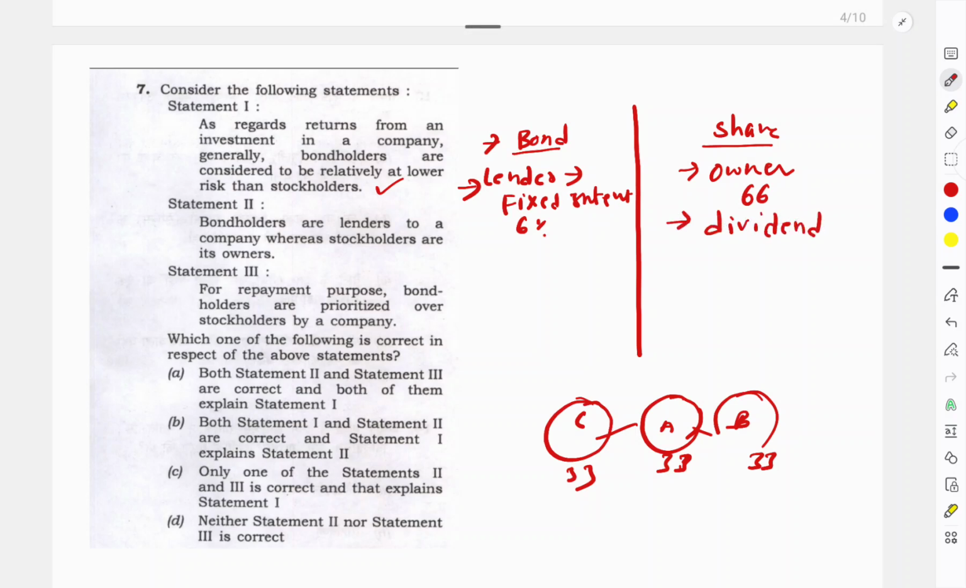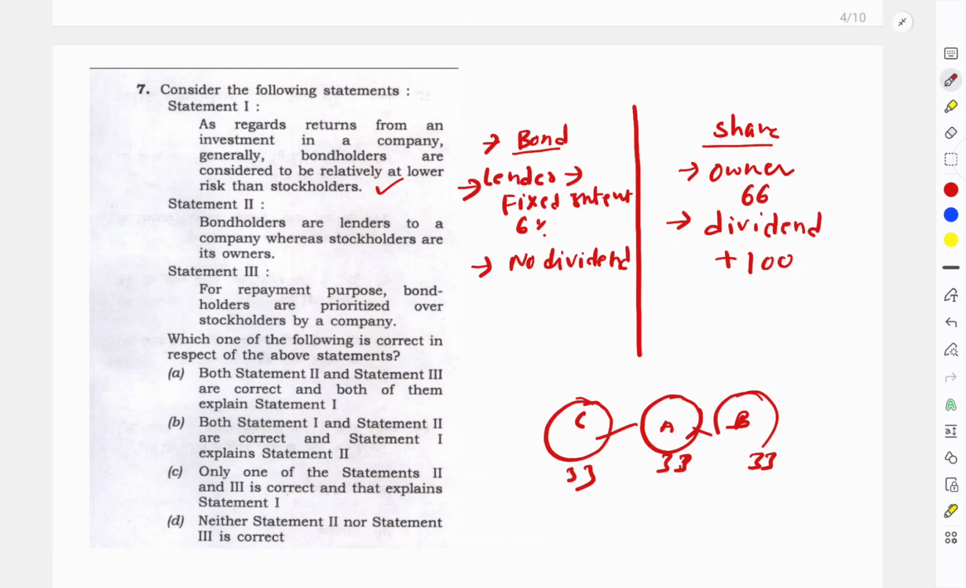Dividend is nothing but the profit obtained from the company. Let's say you make a profit of 100 rupees, then you both guys are going to share 33% after paying the interest rate to bondholder C. So here you are getting a dividend. This bondholder does not get any dividend. He will get only the interest rate.